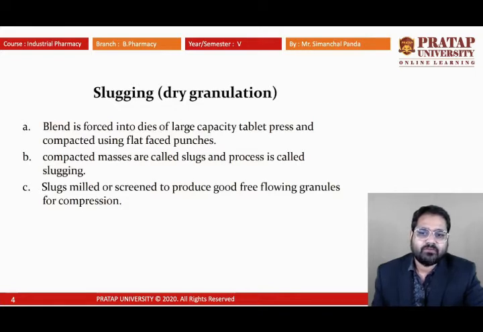So the process by which, without moisture or wet granulation, we prepare granules by applying a particular pressure is known as slugging. Slugs are milled or screened to produce good free-flowing granules for compression.